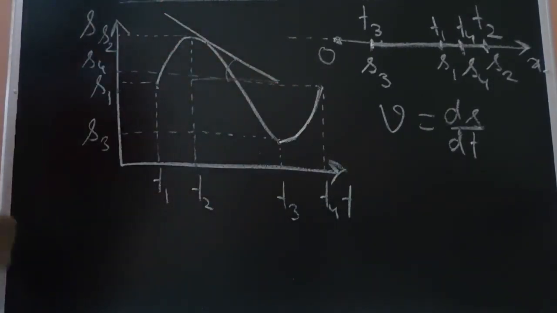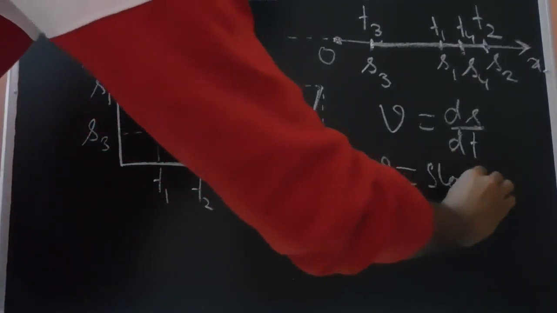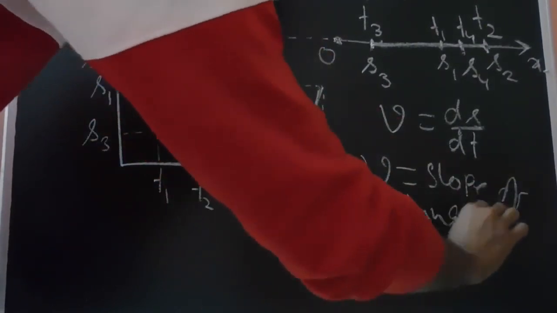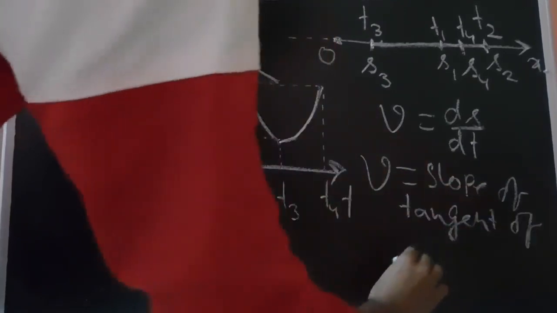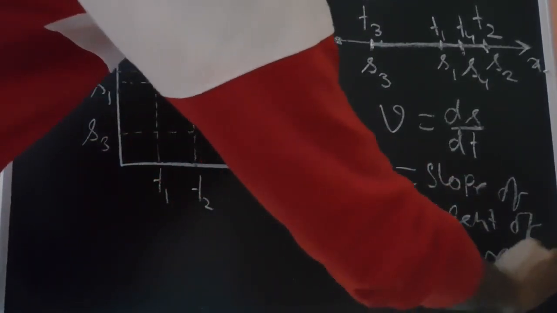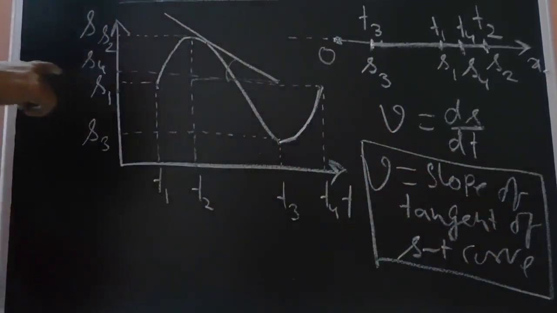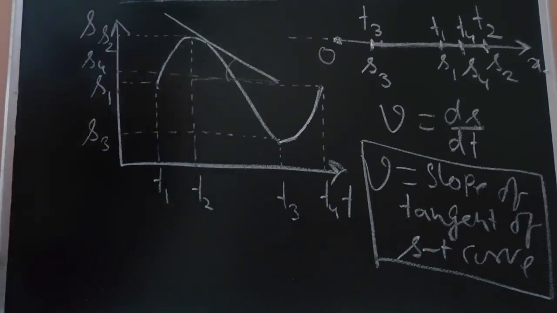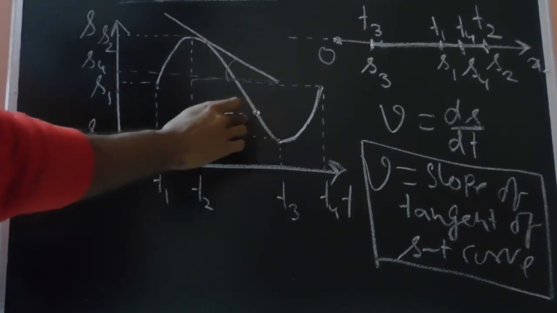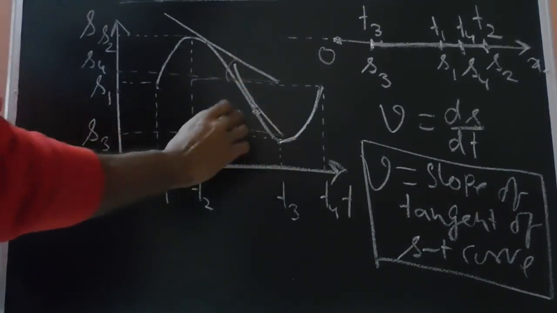So from this curve we can infer that velocity is given as the slope of the tangent of the ST curve. This is a very important conclusion, a very important inference. So from the displacement time curve, we can find out the velocity of the particle at any instant. Let's say over here, we can find out by differentiating this, which will give us the slope of the tangent to the curve. The slope of this curve will give us the velocity.